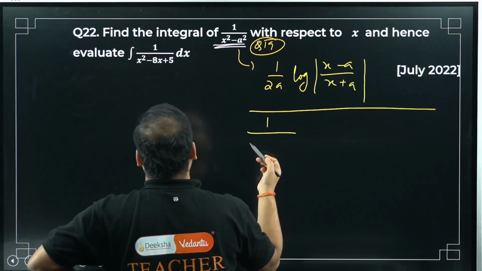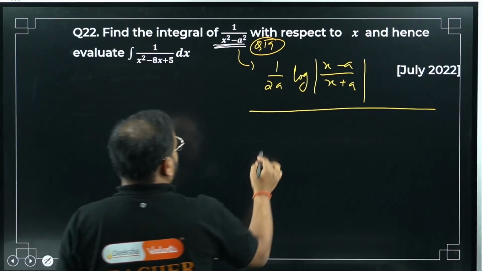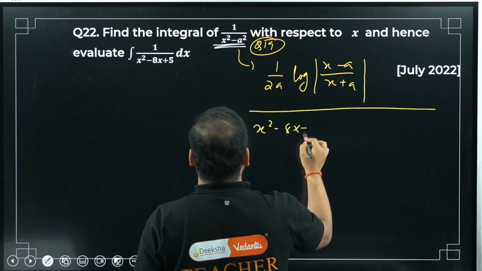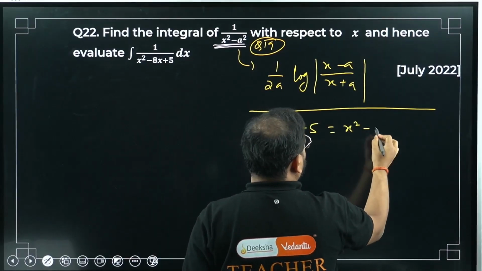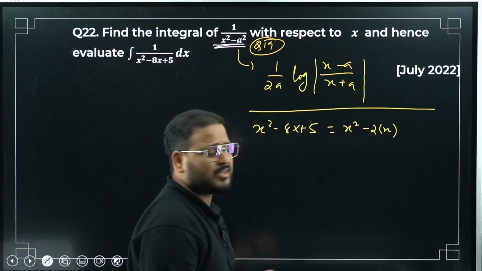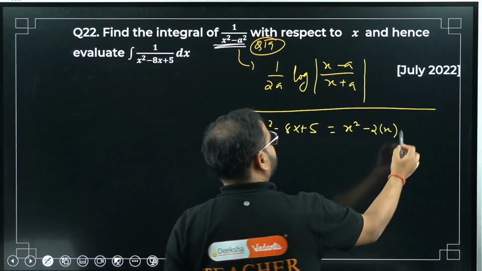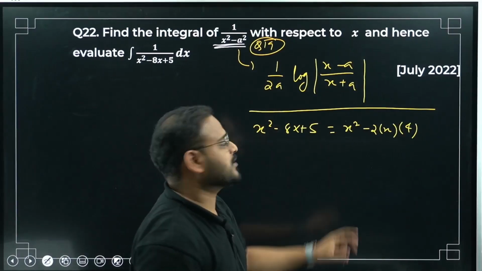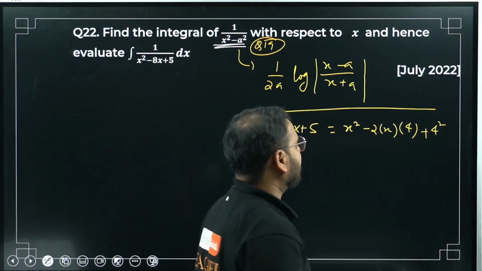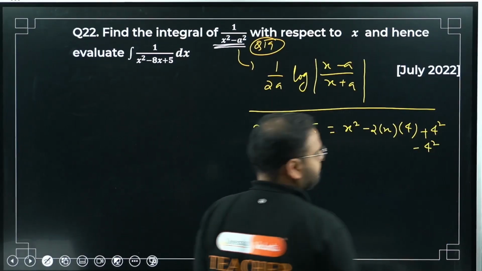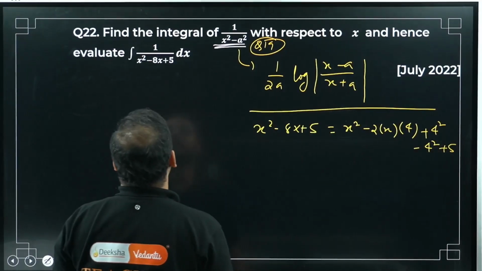So 1 upon what I have. I don't have to write in this format first. I can simplify this directly. X square minus 8x plus 5 I have. I can write this as x square minus 2 times of x. 2a, what is b, sir? 4. How come, sir? I have 8x. That's why it has to be 4. What is b square? Plus 4 square. I have to remove that also, right? So minus 4 square. Whatever you add, you have to remove, and plus 5.